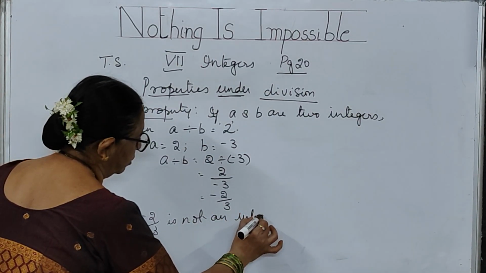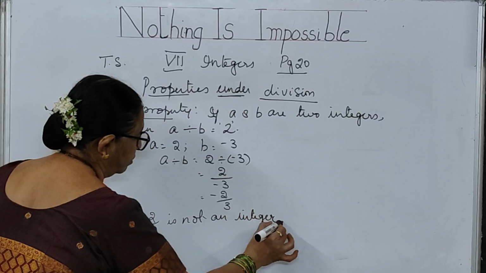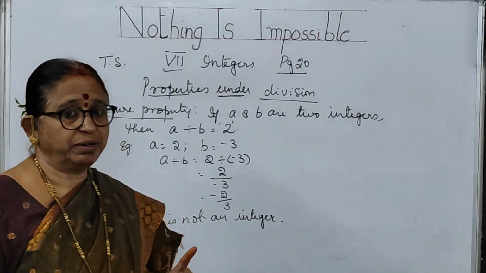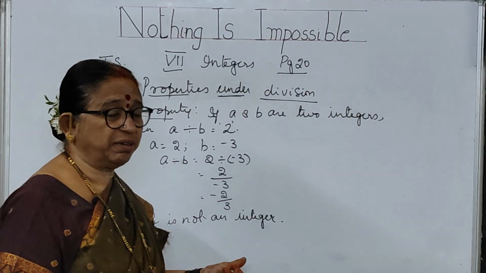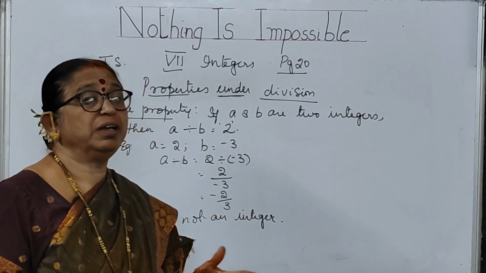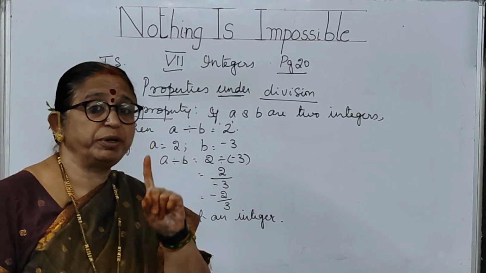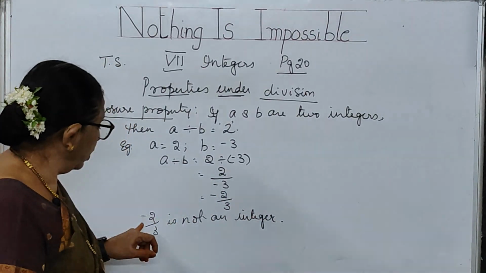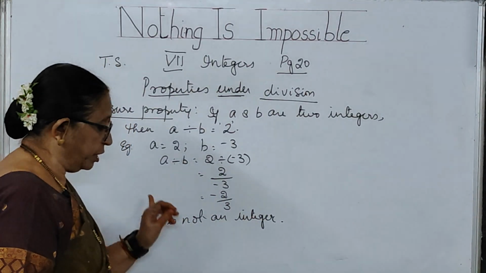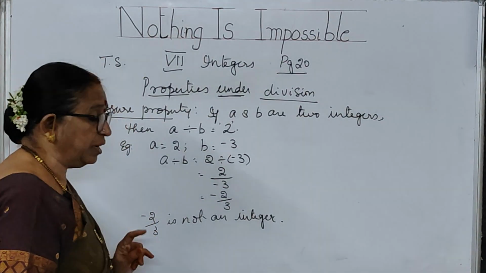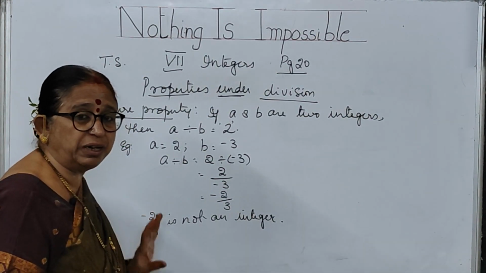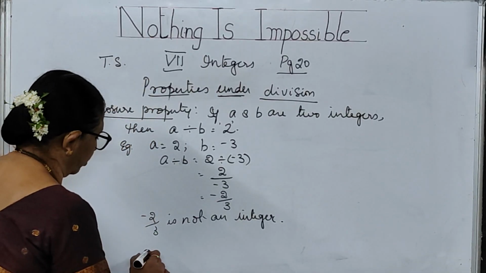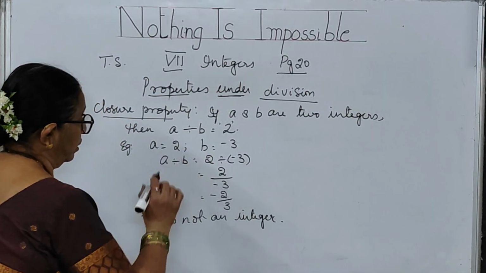Children, be careful. Because there is a negative sign, if I say that it is an integer, that is wrong. Just having a negative sign is not the thing. Numbers also should not be in fraction form, P by Q form. Here it is in P by Q form. It has got a numerator and a denominator. So definitely it is not an integer, children. If it is not an integer, then what you can say?